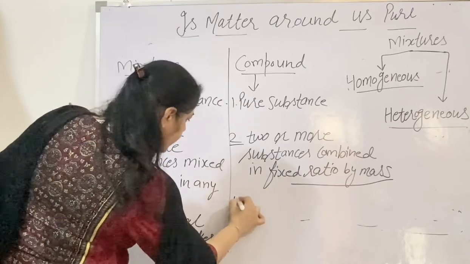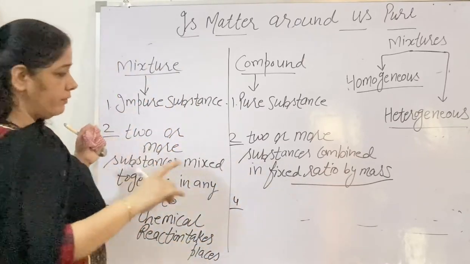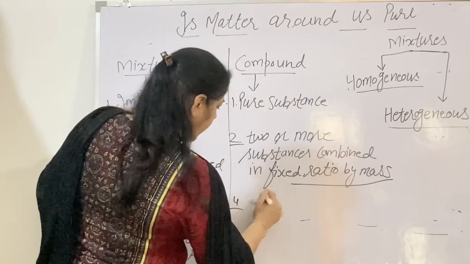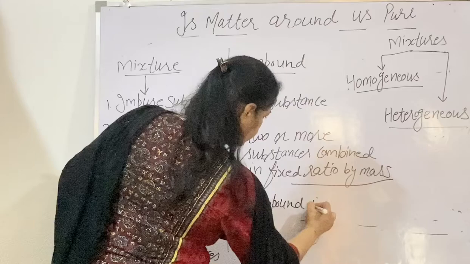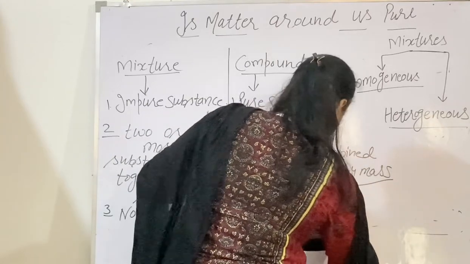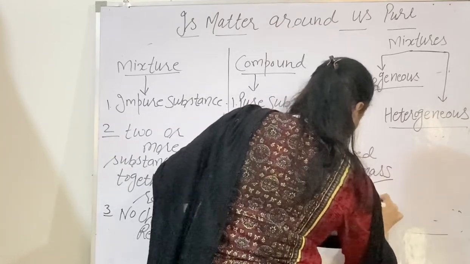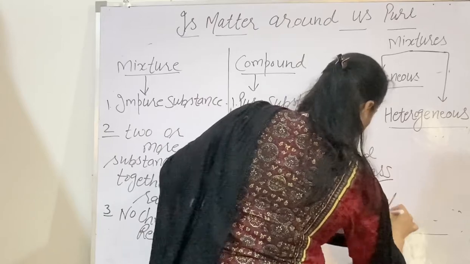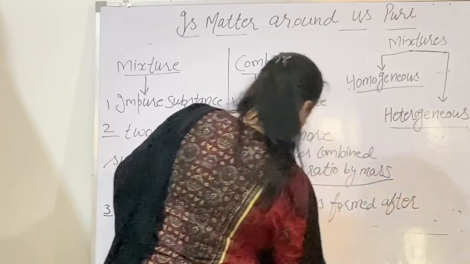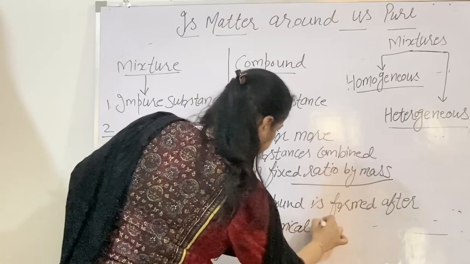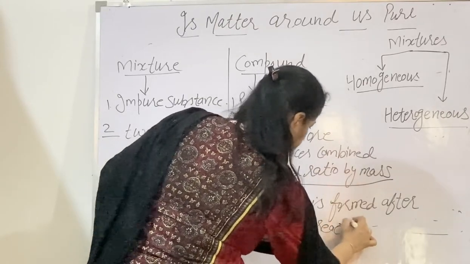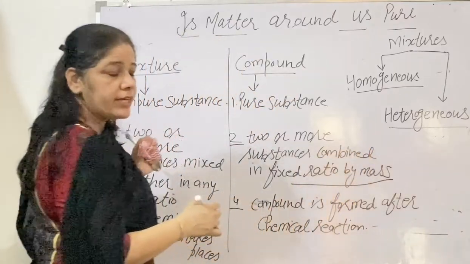And a compound is formed only and only after a chemical reaction. I have given you the example of iron sulfide.